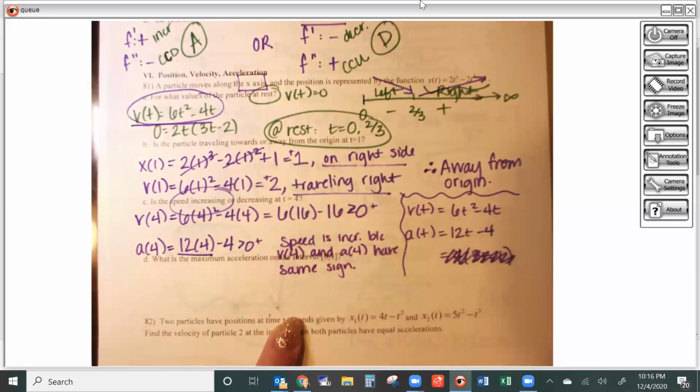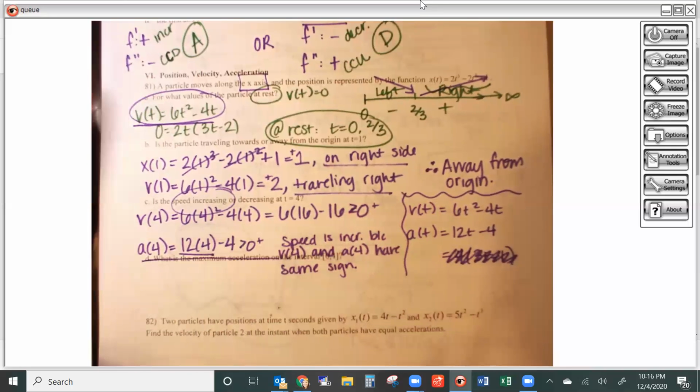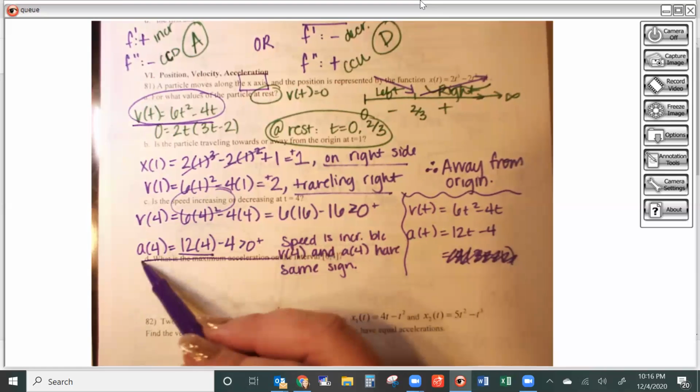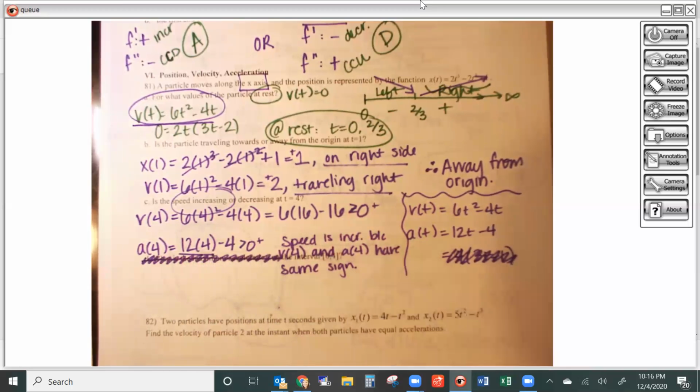Okay, I scribbled over this one, so you can skip part D. Okay, let's see. What else do we have here?